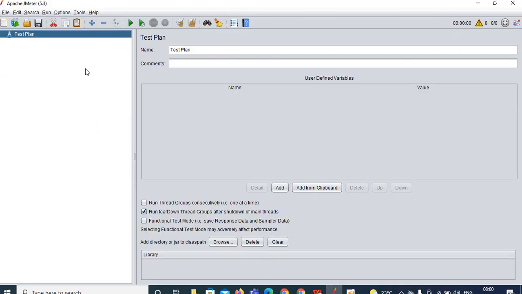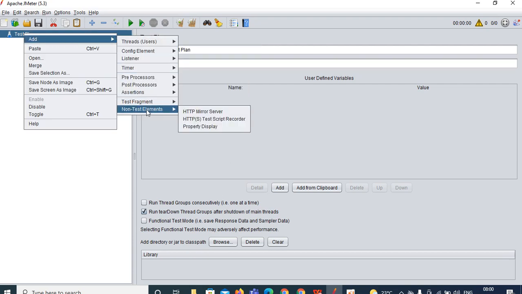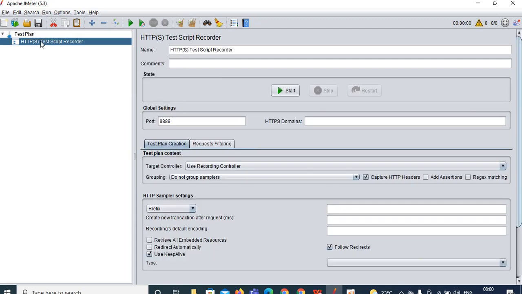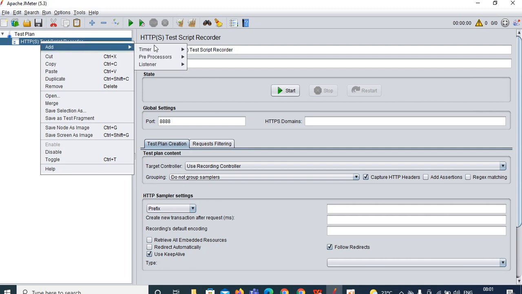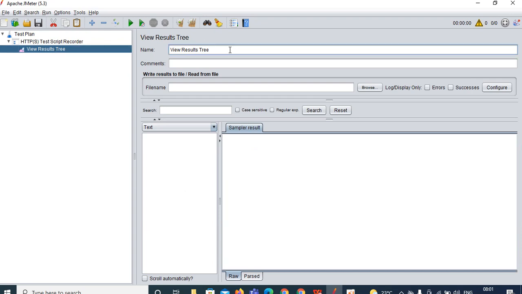So this is the JMeter for the recording purpose. Always what we need to do is add the HTTP Test Script Recorder that will be there in the non-test elements. Add it, and also add the View Results Tree to the test script recorder. It will act like a recording time log, so rename it as Recording Time Log.